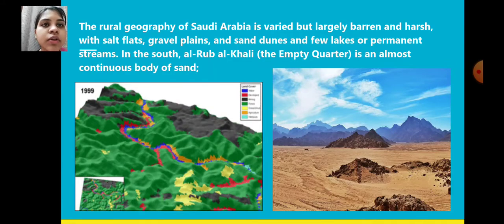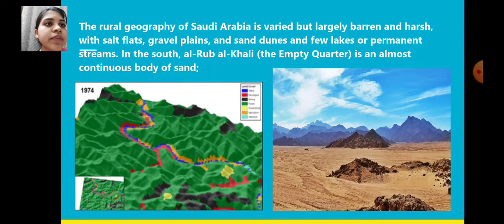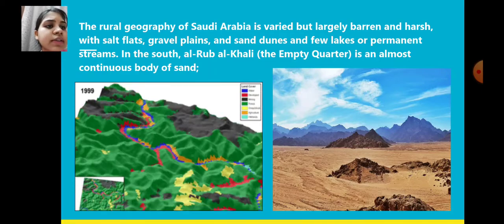In the south, Al Rab al Khali is an almost continuous body of sand. So what is the continuous body of sand of the south? It is Al Rab al Khali. Okay. See the picture over there. These are the pictures of the topography of Saudi Arabia.